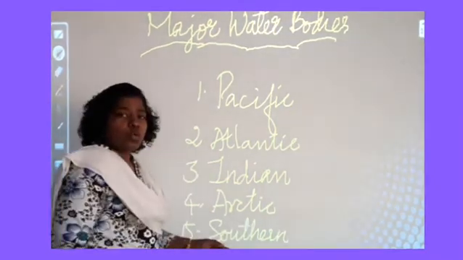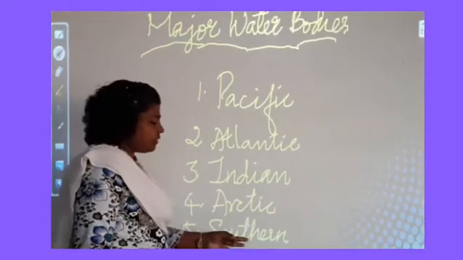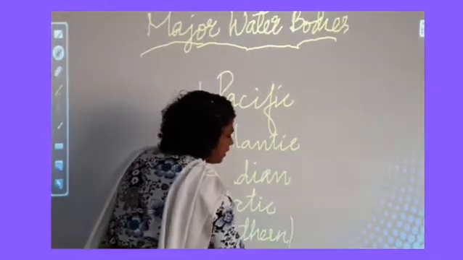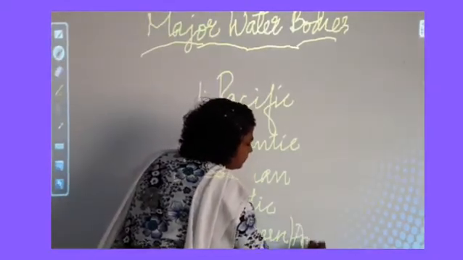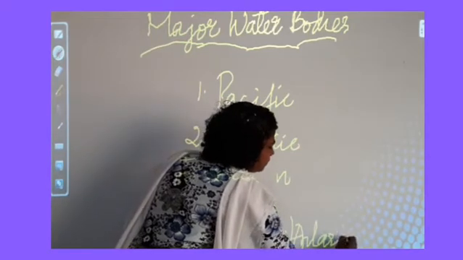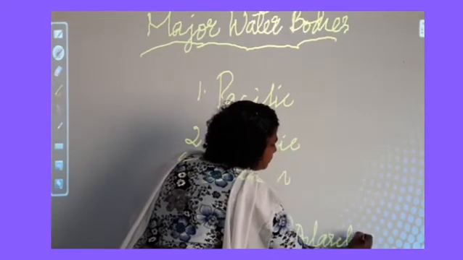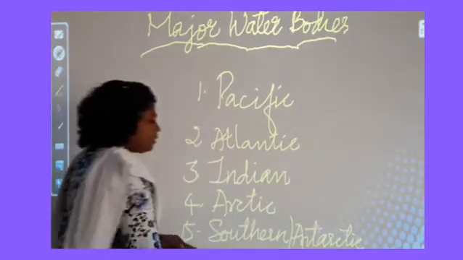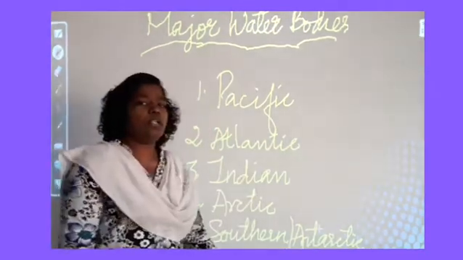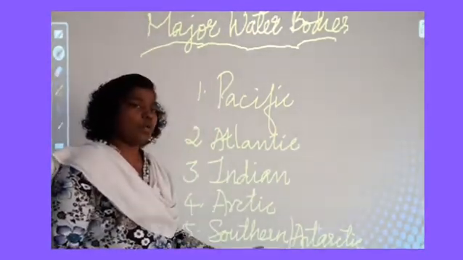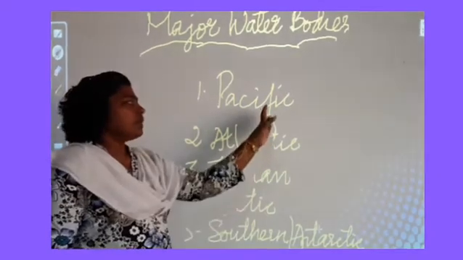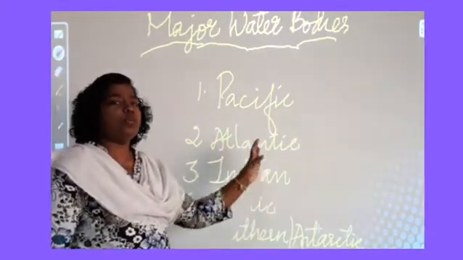This Southern Ocean is otherwise known as Antarctic Ocean. So these are 5 important oceans found on the surface of the earth. We will learn these oceans one by one.